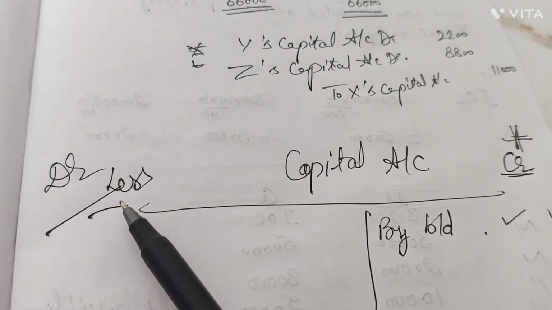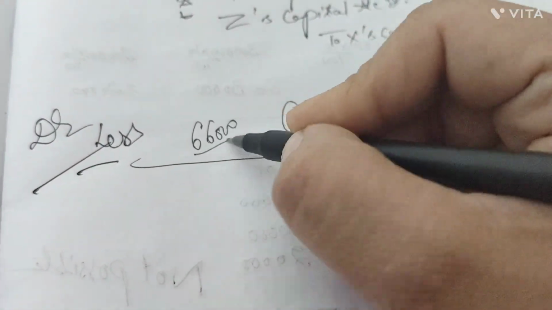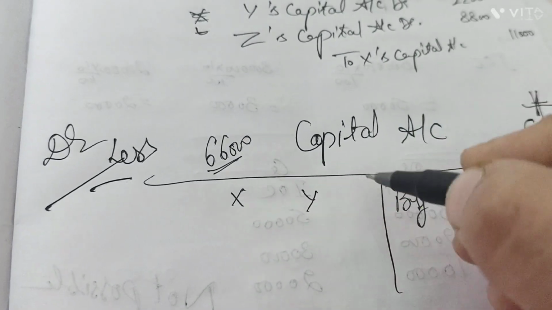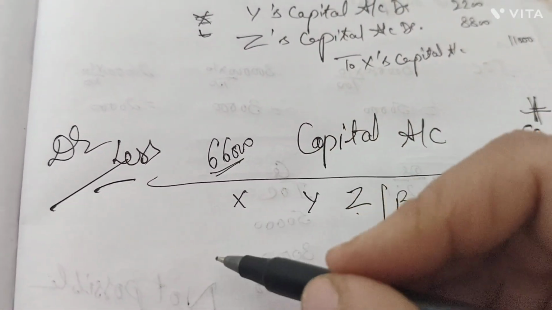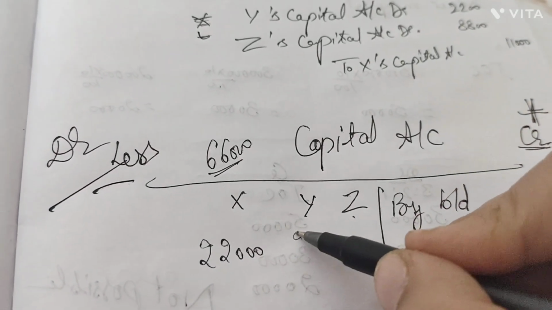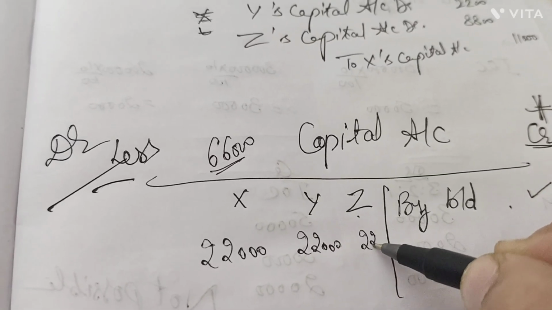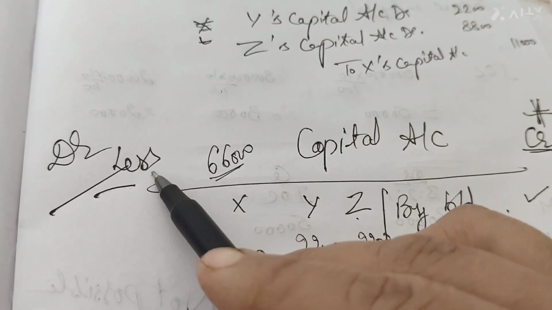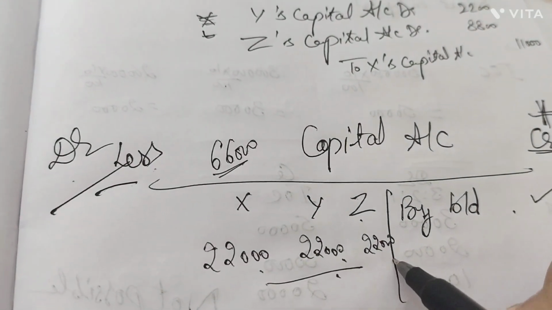So what is the question saying? The question is saying that there was a profit of rupees 66,000 which was divided among X, Y and Z in the wrong manner, equally. So what was done wrong? There was a profit of rupees 66,000. Equal distribution means 22,000 each. This was wrong, so now this needs to be deducted. On which side are we taking it? On the debit side of the account.